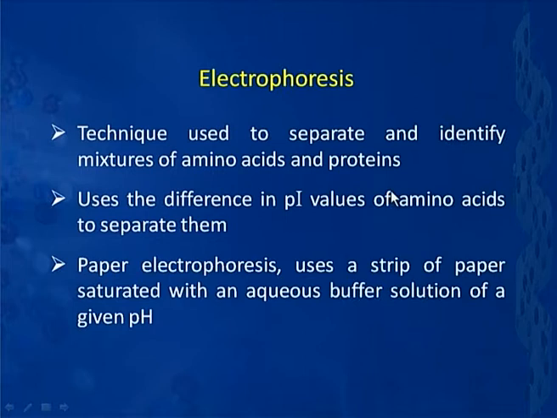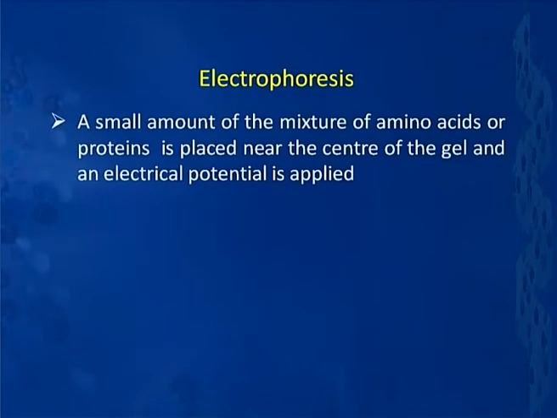Now, typically in case of electrophoresis, we use some kind of a solid support, which could be a strip of paper or some kind of acrylamide gel, or a variety of things are available. Let us take an example of paper electrophoresis, wherein we use a strip of paper and saturate that with an aqueous buffer solution of a given pH. That means we fix some pH with some rationale. We will talk about that in a while from now. And then on this sheet of paper which has been soaked in the buffer solution, we put a certain mixture of amino acids or proteins that needs to be separated.